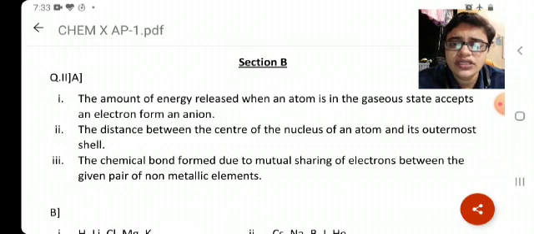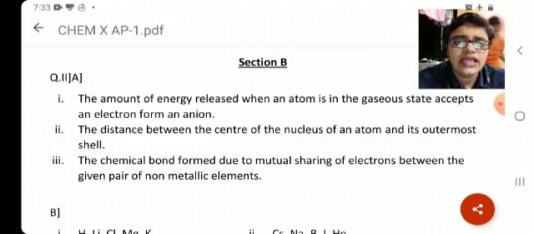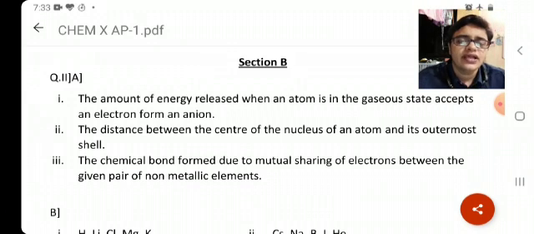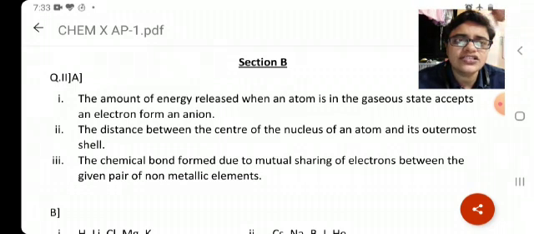The next question is covalent bond. In case of covalent bond, the answer here is given: chemical bond formed due to mutual sharing of electrons between a given pair of non-metallic elements. That's the answer for question number 2, guys. So while checking your answer paper, just be careful.